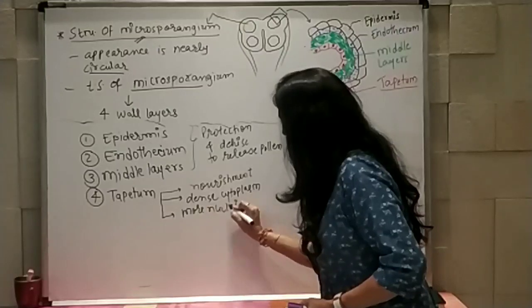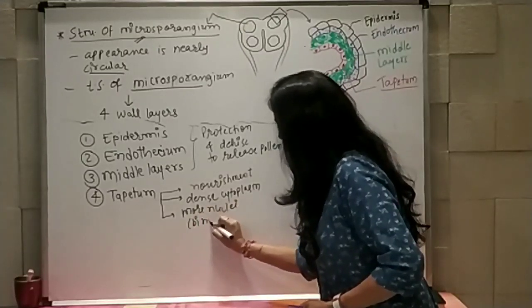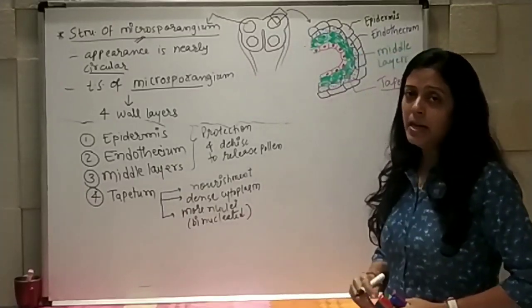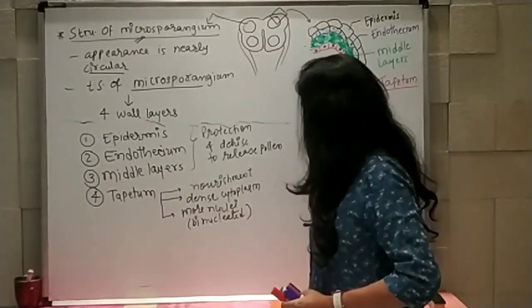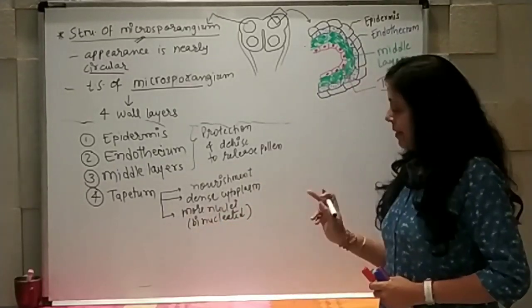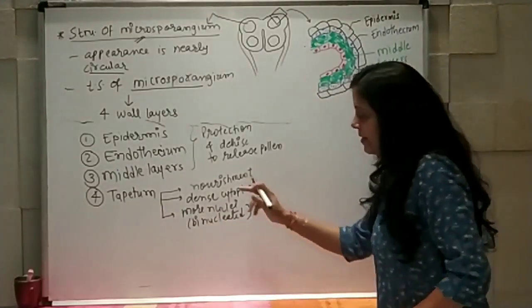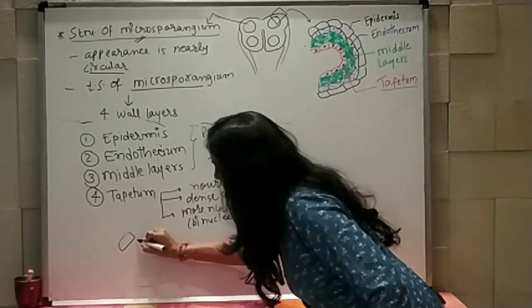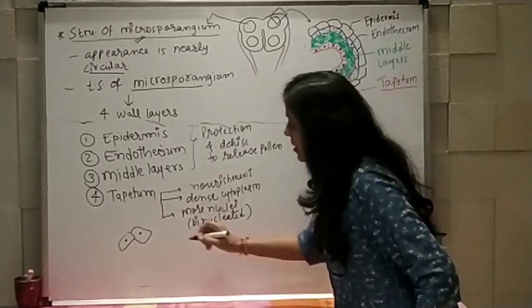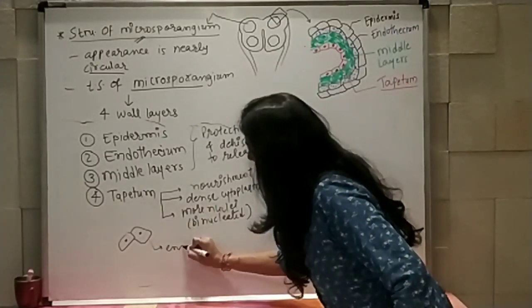Sometimes you can say binucleated structure also. Now the question which comes to our mind is how this binucleated structure formation takes place. Then we can assume, just to understand, that these are the cells of tapetum. Inside this cell, endomitosis occurs.